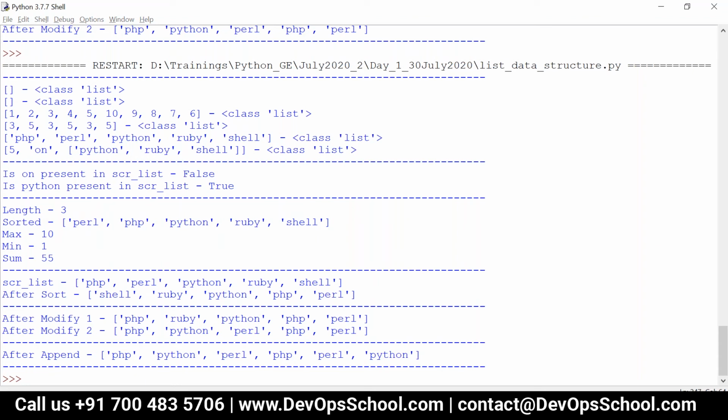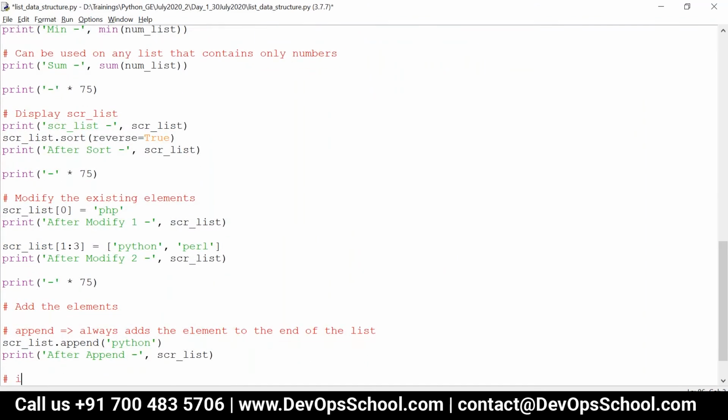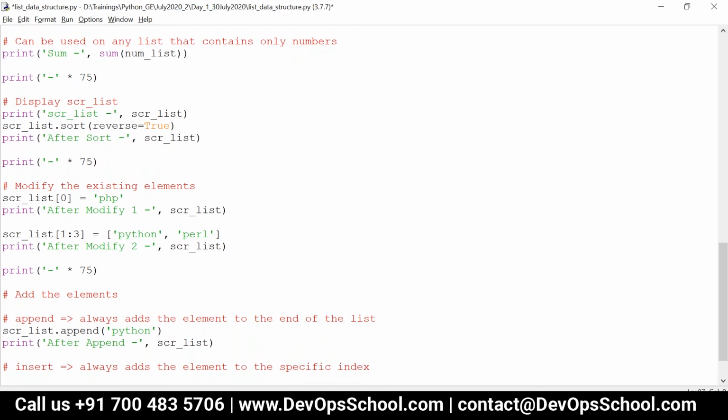Similarly, we have something called insert. If you want to add the element to a particular index, then you have to use insert. It always adds the element to the specific index. In this case I will be giving two parameters.